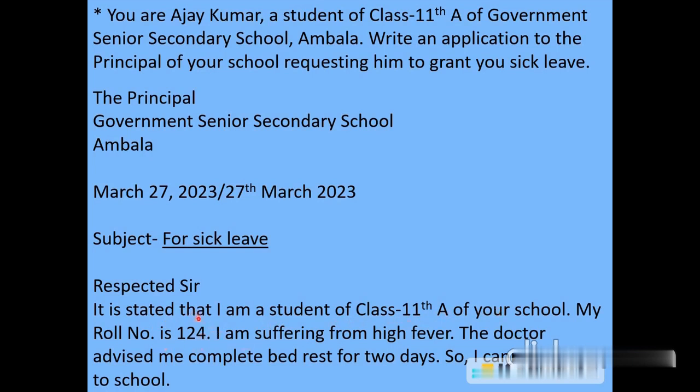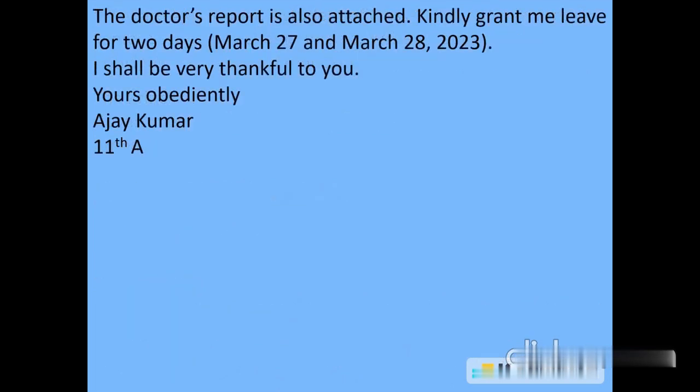See, as and when we are supposed to write the application, letter to the principal, starting from it is stated up to this roll number, these two lines will come in any of the application letters to the principal. These are the common lines. After that, I've written, I am suffering from high fever. The doctor advised me complete bed rest for 2 days, so I cannot come to school. And then the doctor's report is also attached. Kindly grant me leave for 2 days.